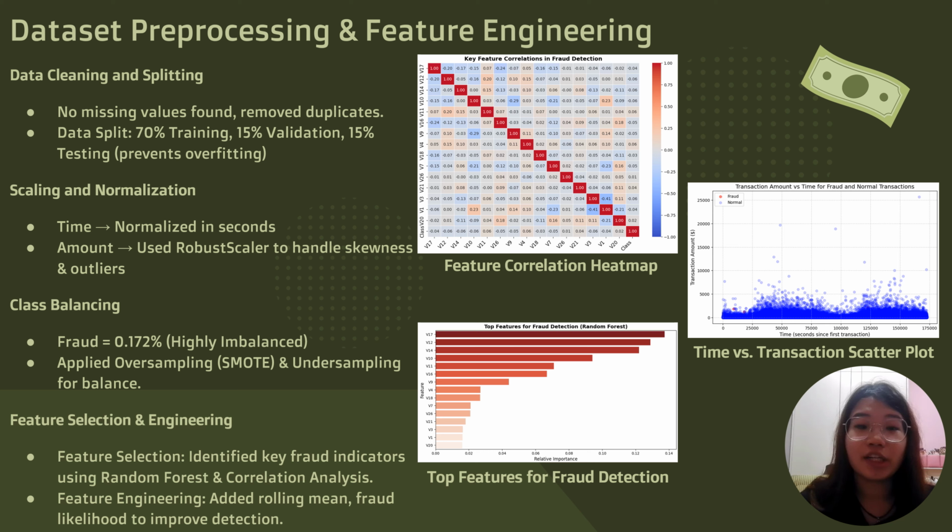For feature selection and engineering, I use random forest and correlation analysis to select the key fraud indicators and engineered features such as rolling mean and fraud likelihood. Due to the highly imbalanced dataset, I applied SMOTE and undersampling.